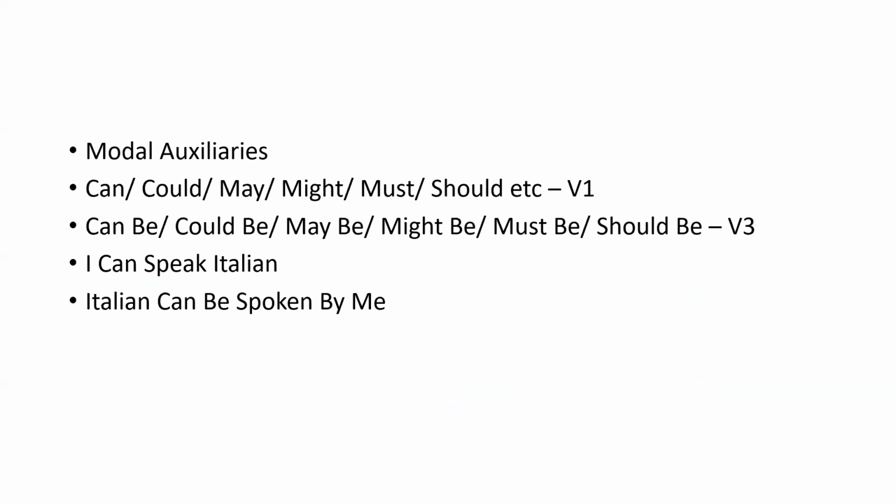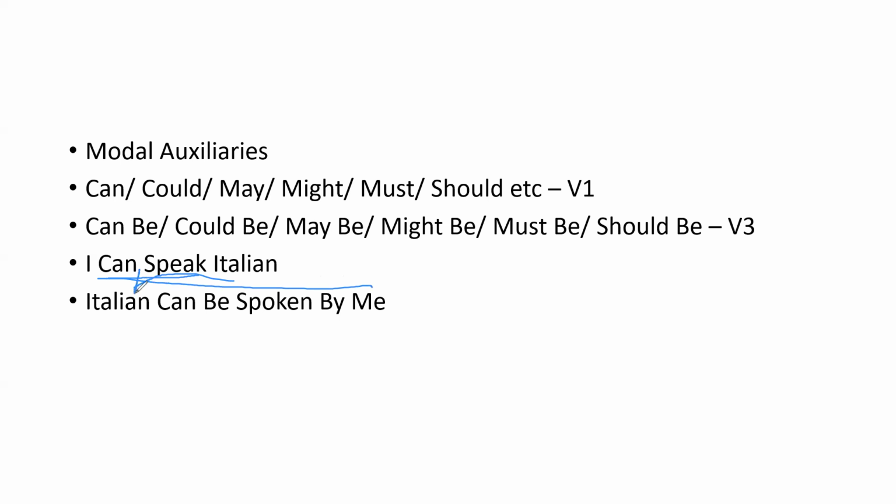So, I can speak Italian. Let's see one of the examples here. Can speak, the modal auxiliary. Now we can convert subject into object and object into subject.